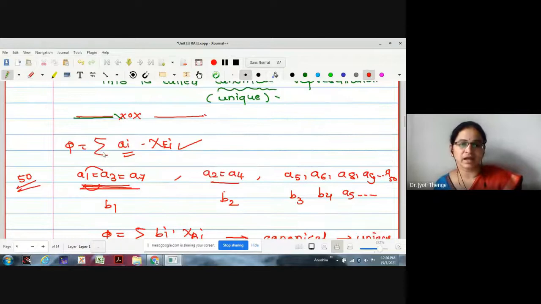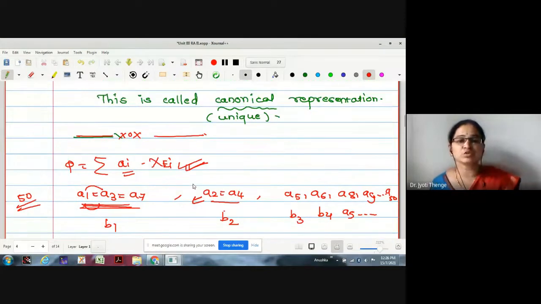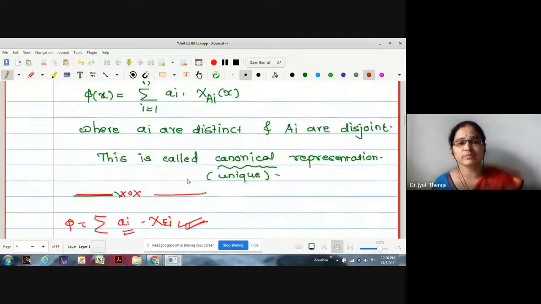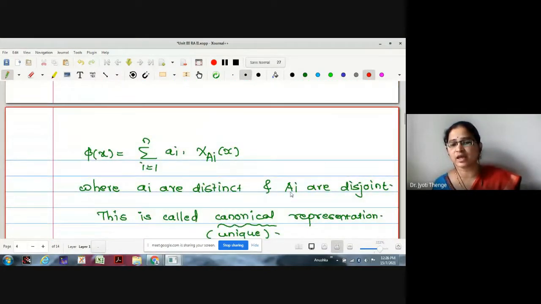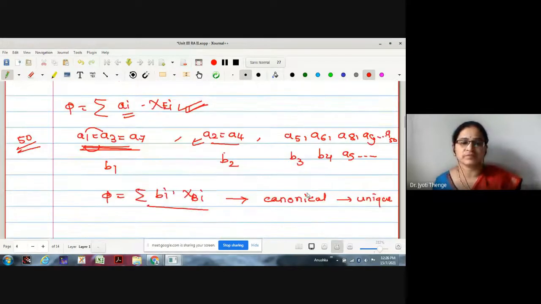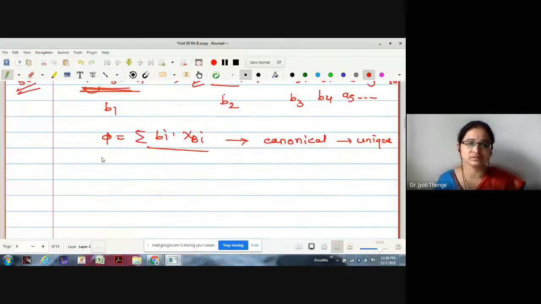Notice here, some people will write the presentation by making a1 and a3 equal, some will write it by making a3 and a7 equal, some will write a1, a3, a7 separately. The way of writing this kind of formation depends on the values. Just to make the presentation unique we have imposed the condition that the ai's are distinct and the capital Ai's are disjoint. I think now the idea was clear.